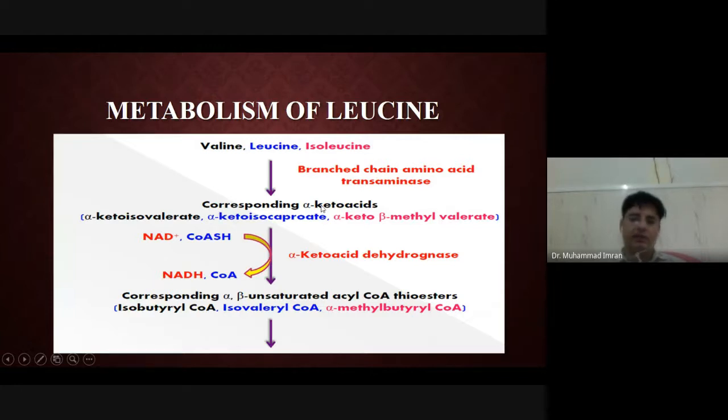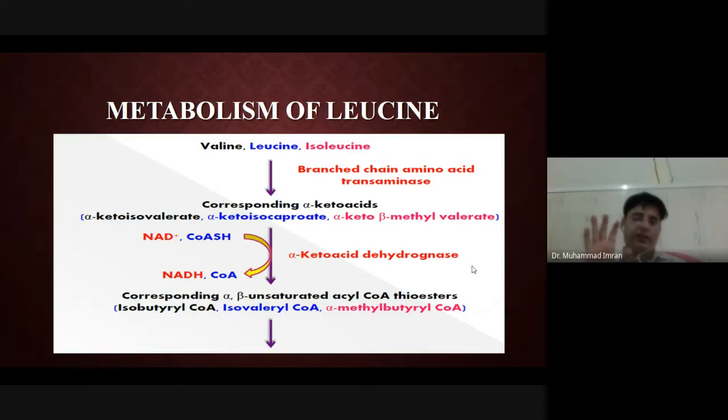Then the corresponding keto acids are produced: alpha ketoisovaleric acid, alpha ketoisocaproic acid, and alpha keto beta methylvaleric acid. These three keto acids are acted on by the alpha keto acid dehydrogenase complex, which is a complex of three enzymes